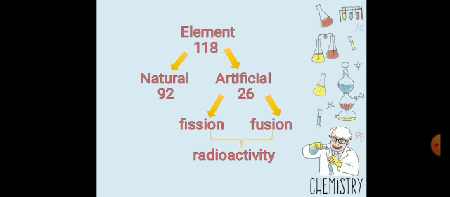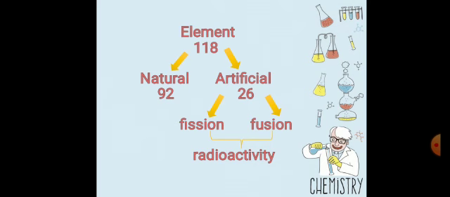Now here the question arises: how are these artificially prepared elements prepared? These artificial elements were prepared by the process of fission and fusion. What is fission and what is fusion? You have already studied in nuclear chemistry what fission and fusion are. Fission means the decomposition or breakdown of the nucleus, and fusion means the combination of nuclei. These fission and fusion processes occur by radioactivity.